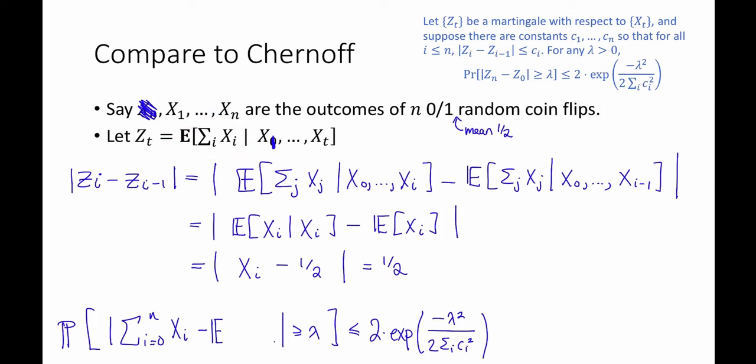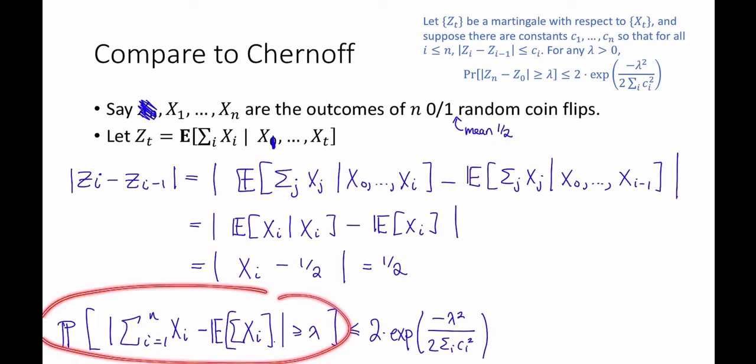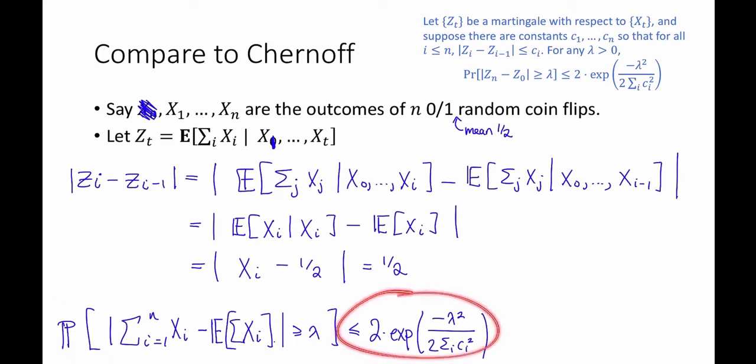So with that change, this is just the expectation of the sum. And now this looks like the sort of thing that a Chernoff bound also bounds. So let's see how what we get here compares to the Chernoff bound. So in this bound here, each of these CI's is equal to a half. That's what we got there.